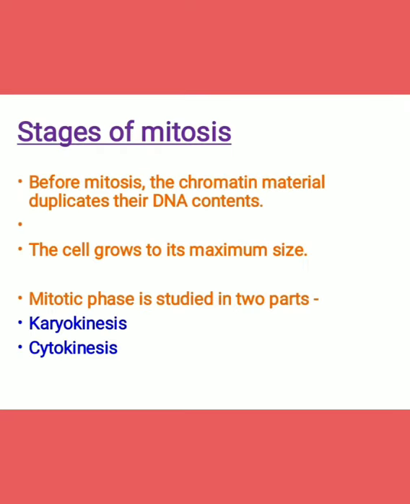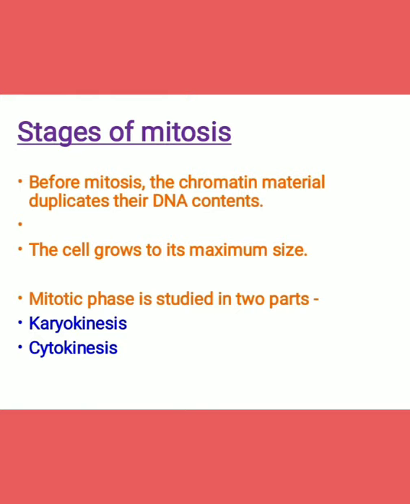Before mitosis occurs, the chromatin material duplicates its DNA contents. The cell also grows to its maximum size, and in this way the cell prepares itself for division. The mitotic phase is studied in two parts, that is karyokinesis. Karyo means nucleus, kinesis means division.